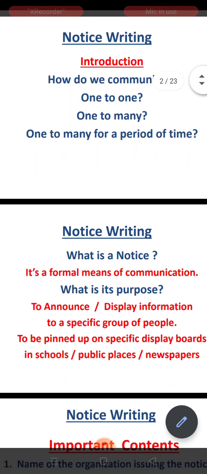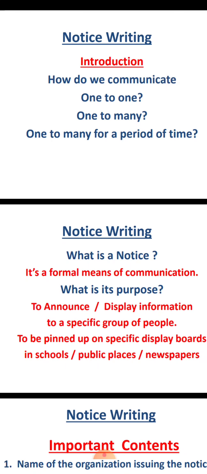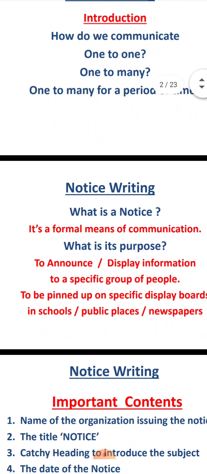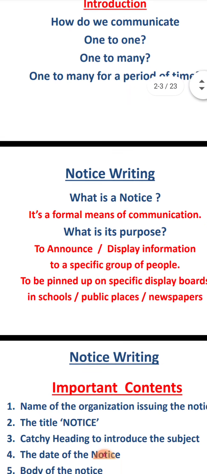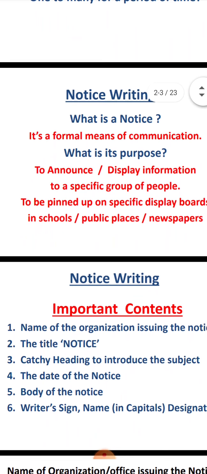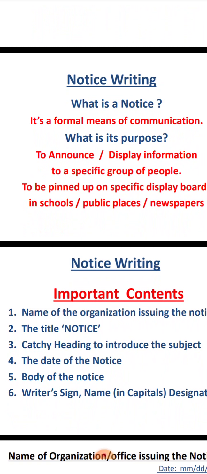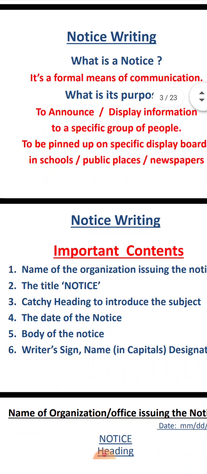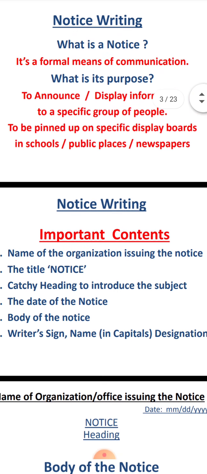How do we communicate? One to one, or one to many for a period of time. That means whenever we are communicating, either one to one or one to many, sometimes we are communicating one to many for a period of time. In this way, notice writing is useful for this communication. So what is a notice? A notice is a formal means of communication.